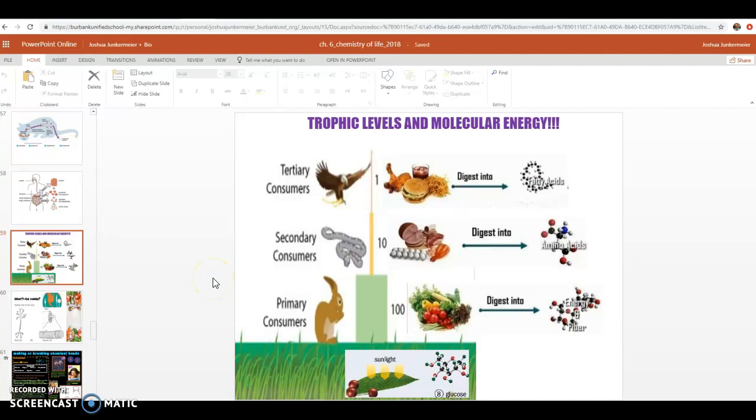All right, just as a review, I thought we would think about our old ecology. This is a trophic pyramid with trophic levels.